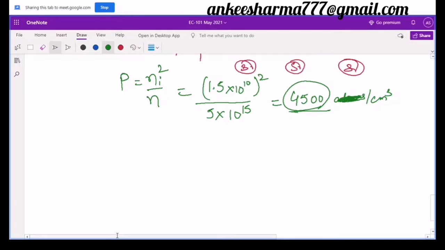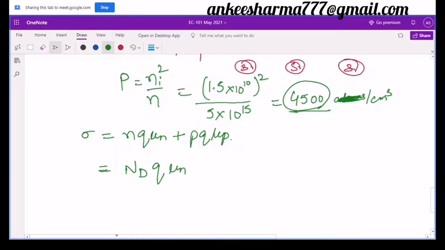Okay, so next I am going to discuss the conductivity formula, which is the same as in the earlier case, that is sigma is equal to n q mu n plus p q mu p. As I am discussing n-type, my n will be the number of electrons, so n is replaced here with ND, that is the donor. q is the charge, mu n is the mobility.